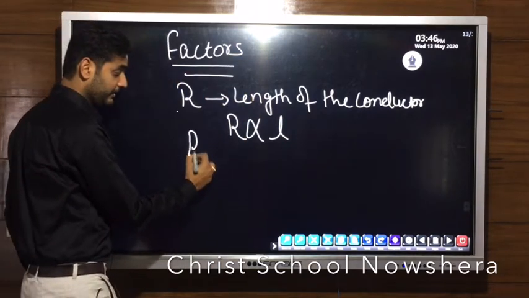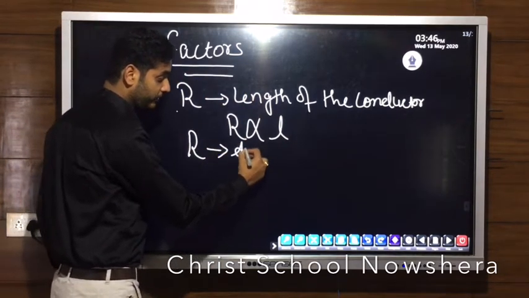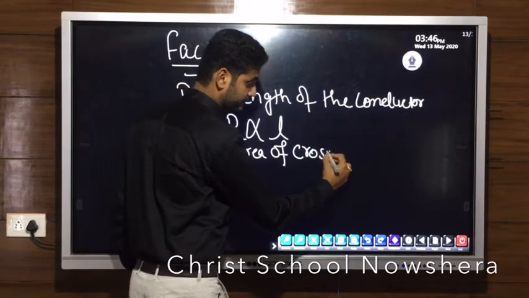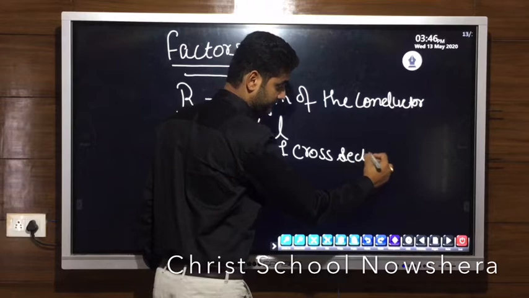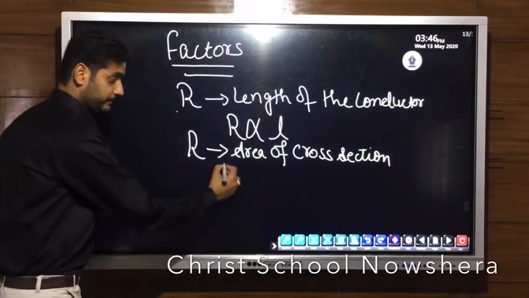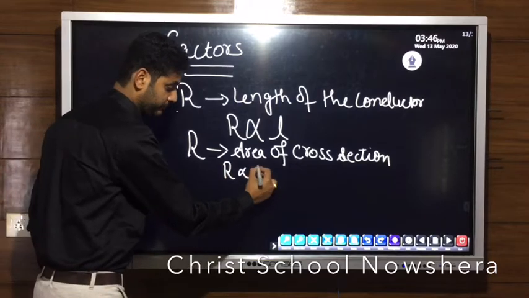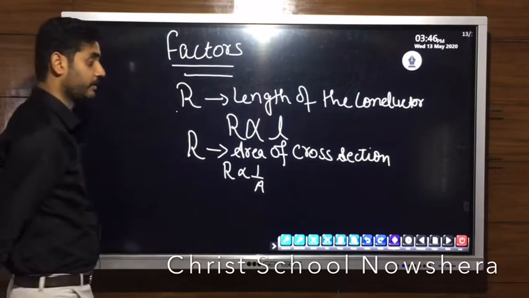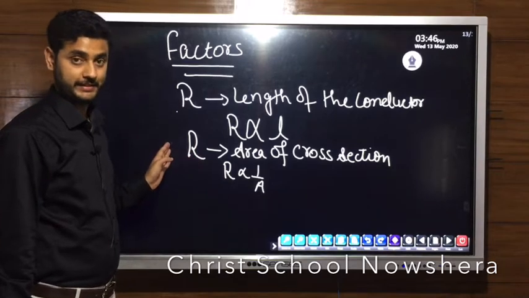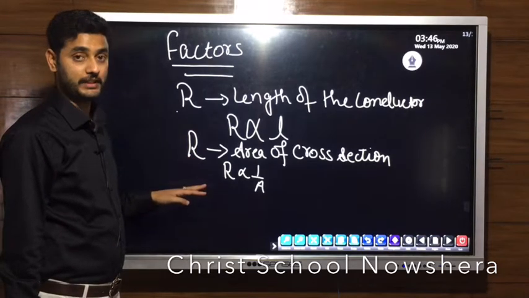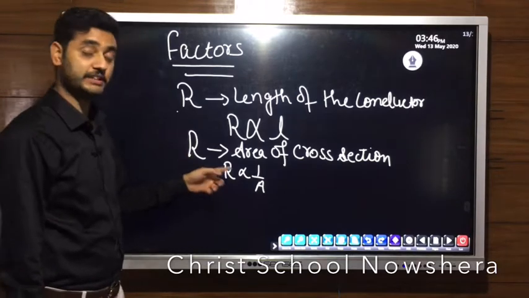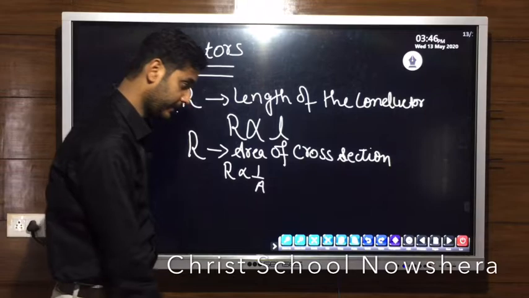Next, it depends upon the area of cross section of the conductor. If we increase the area of the conductor, resistance will decrease, and if we decrease the area, resistance will increase. Resistance is inversely proportional to the area of the conductor.